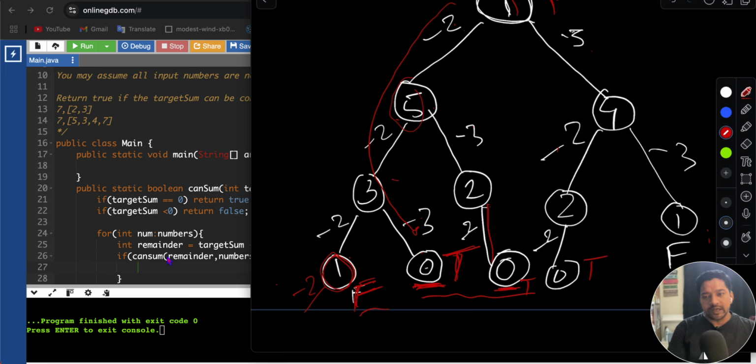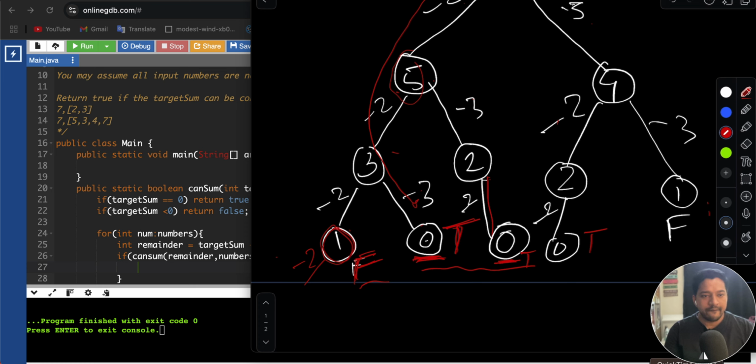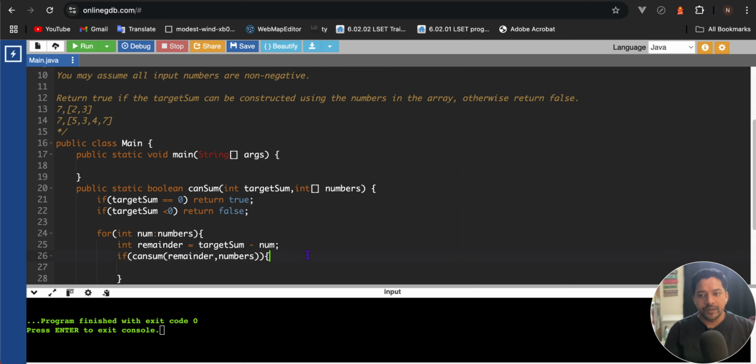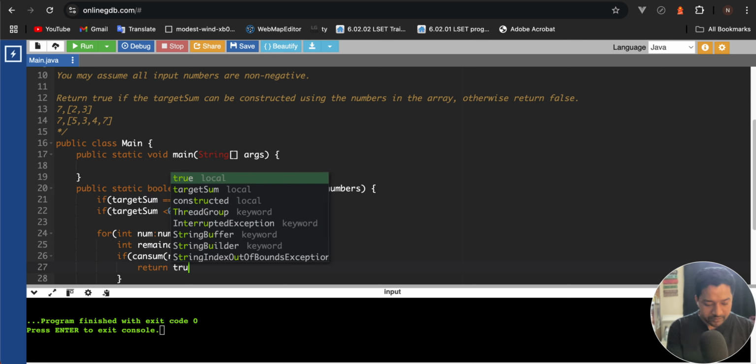No need to check another case. My screen got stuck. So from here we'll return true,